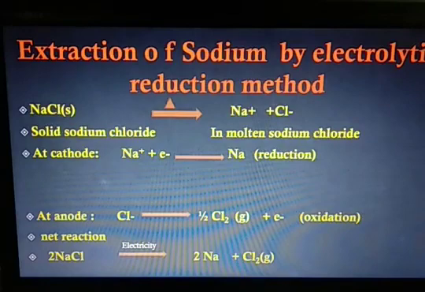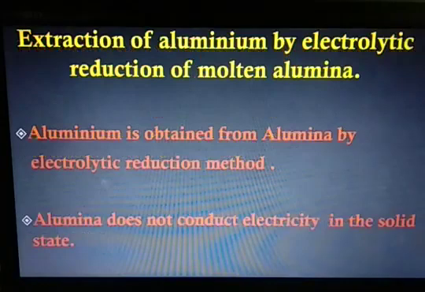At cathode, what happens? Sodium ion takes up the electron and reduces to sodium metal. At anode, chloride ion gives away one electron and becomes chlorine. So net reaction becomes 2NaCl, when electricity is passed through this molten sodium chloride, giving formation of sodium and chlorine gas.